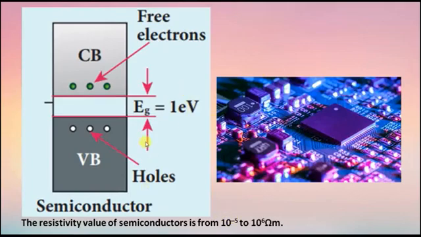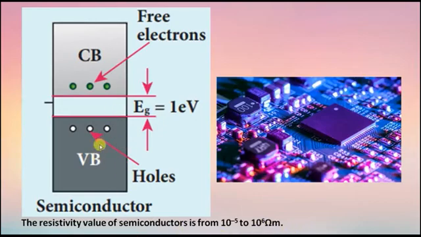Next, we will see semiconductor. The semiconductor has a forbidden energy gap always less than 3 electron volt. Here the forbidden energy gap is 1 electron volt between the valence band and the conduction band. At finite temperature, the thermal agitation in the solid can break the covalent bond between the atoms. This also releases some electrons from the valence band to the conduction band. In a semiconductor, the electrons are small in number, so the conductivity of the semiconductor is not as high as that of the conductors. The resistivity value is 10 power minus 5 to 10 power 6 ohm meter.